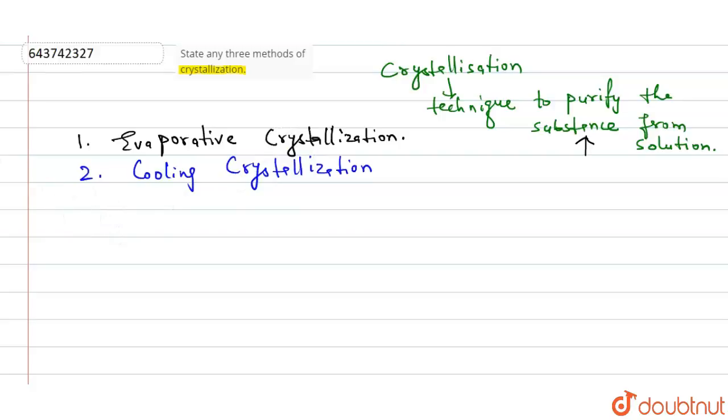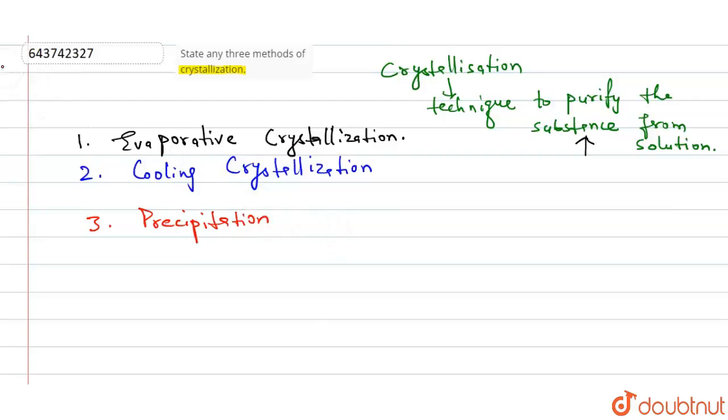We have the third one here, the third process, which is called precipitation. Precipitation, you must be aware of the word. What is precipitation? Precipitation is a process of conversion of a chemical substance in a liquid to form a solution, by converting the substance into an insoluble form or a supersaturated solution. When this reaction occurs in precipitation, the solid formed is called a precipitate.